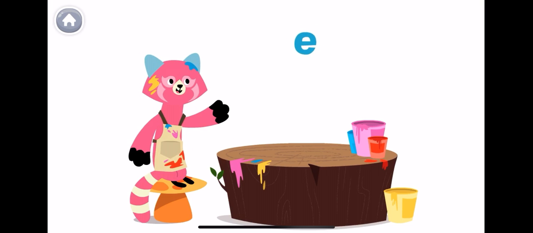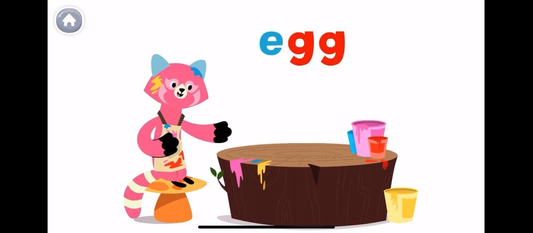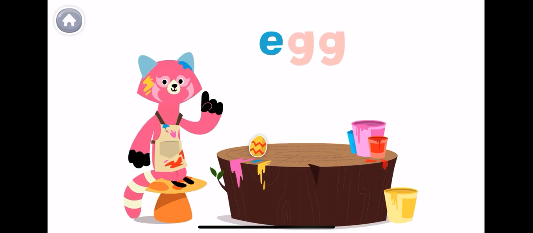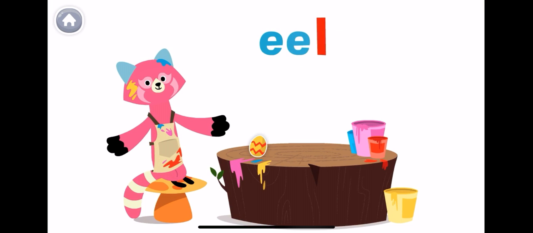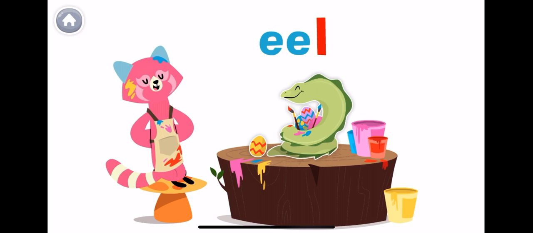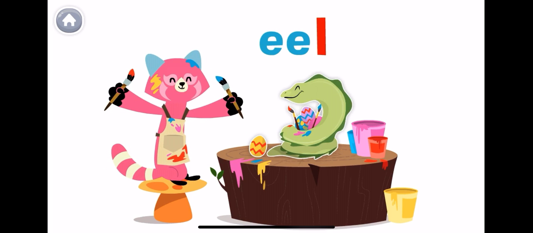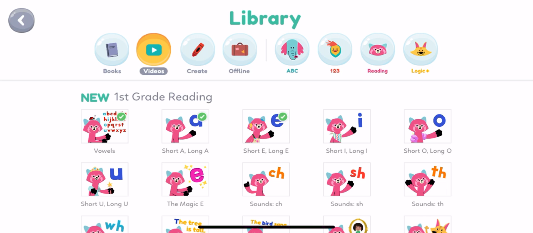The letter E is a vowel. It can make the short E sound like an egg. Or it can make the long E sound like an eel. An eel painting an egg. Now it's my turn. So again we have understood that we have 2 sounds for E, the short E as in egg and the long E as in eel.